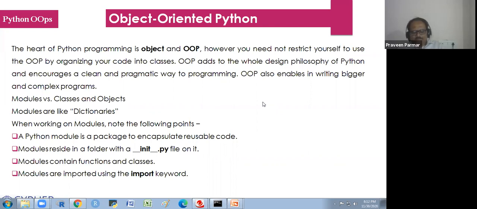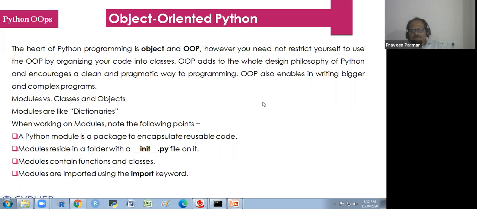When we develop a chatbot, we use this OOP concept. Without OOP, we could not do anything in the chatbot. So we could not make a chatbot in the R programming language. We could make the chatbot in Python because we use the OOP concept here. So first we see